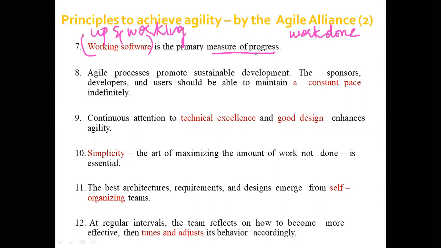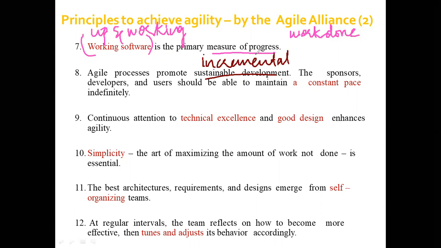Then the next principle is agile process promotes sustainable development. Now, here the sustainable development is the incremental model, the incremental method that you're using for development. This incremental method is sustainable development, because within each increment, within a week's time or within a month's time, every time you're giving some working software to work with.